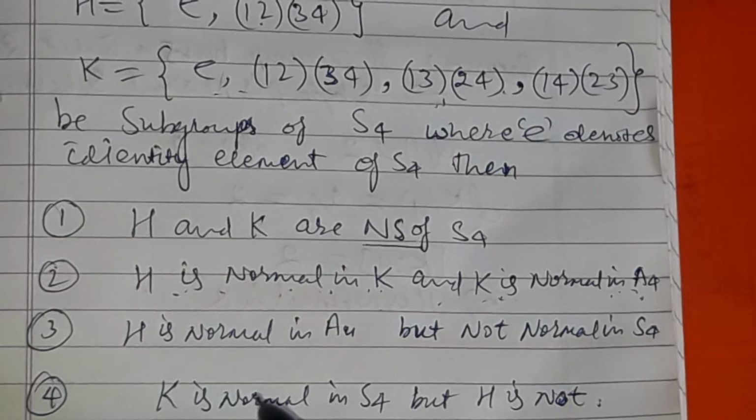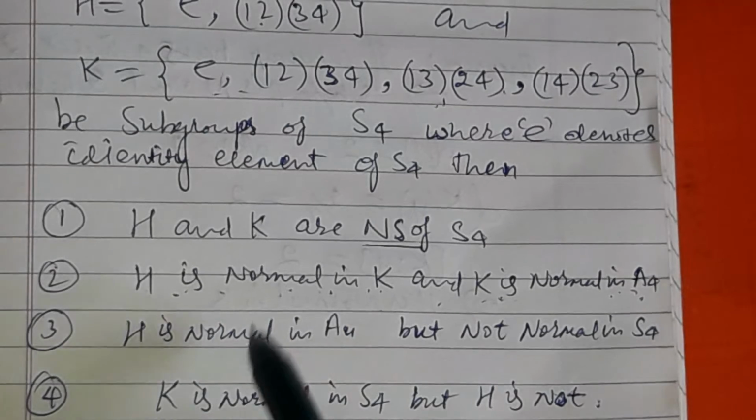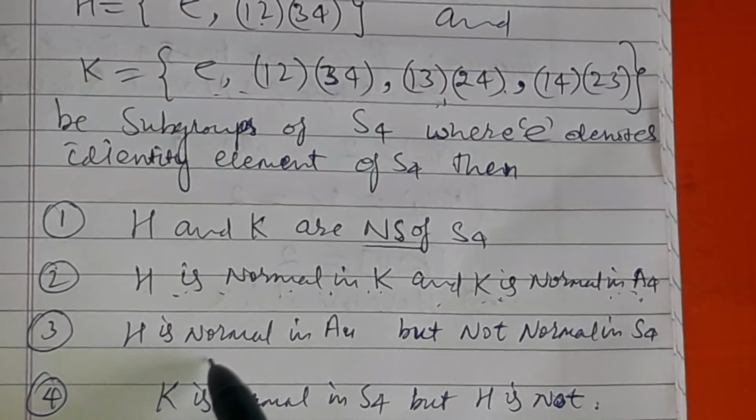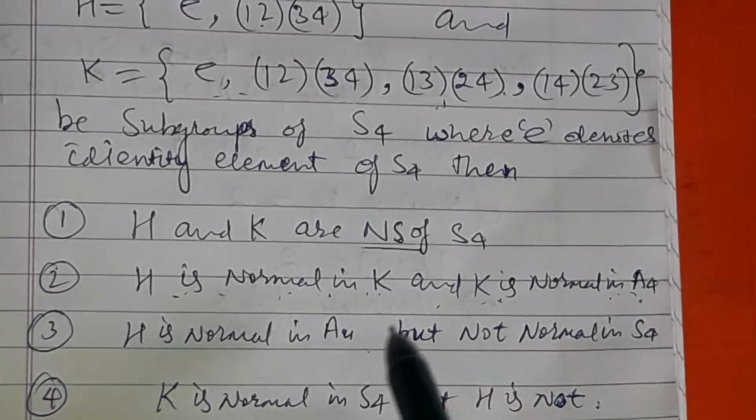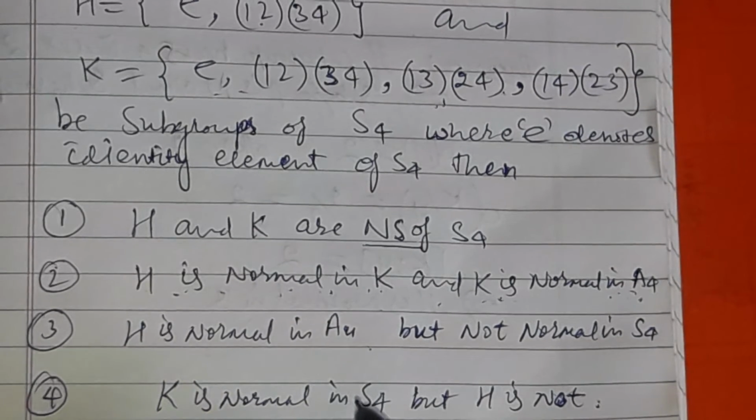Please check, I give this to you as an exercise. Check whether H is normal in A4 or not. But my intuition and the result say it's not. There are many ways to check whether a certain subgroup is normal in a group or not. Try to check whether the left coset equals the right coset.